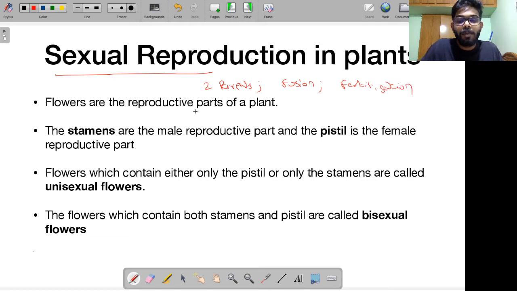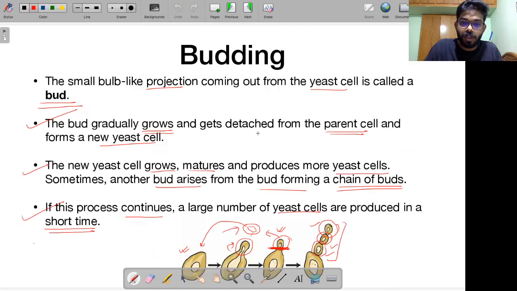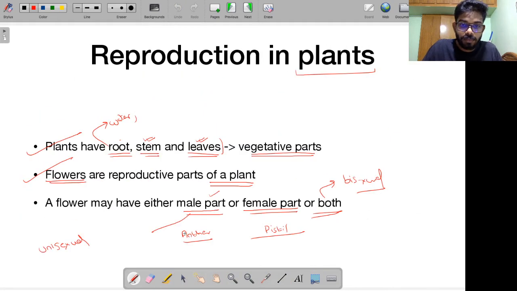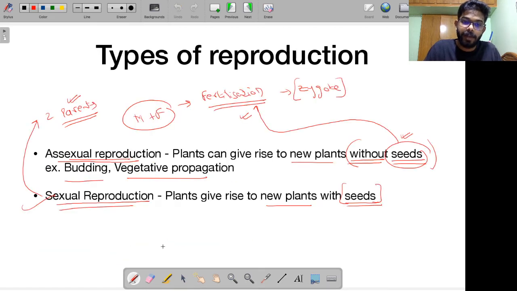Flowers, as I told you, are the reproductive parts of a plant. On the other hand, leaves, stem, roots, etc. are vegetative parts of a plant. We just discussed it as a part of vegetative propagation, right? Flowers are the reproductive parts of a plant. Stamen are the male reproductive parts. I'm so sorry, I have written anther over here. Anther is just a part of stamen, right? I'll show you that, don't worry.